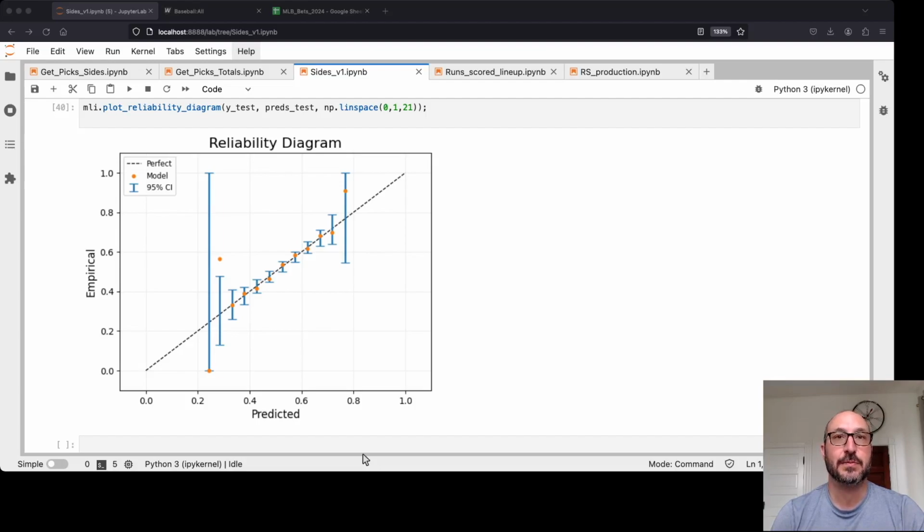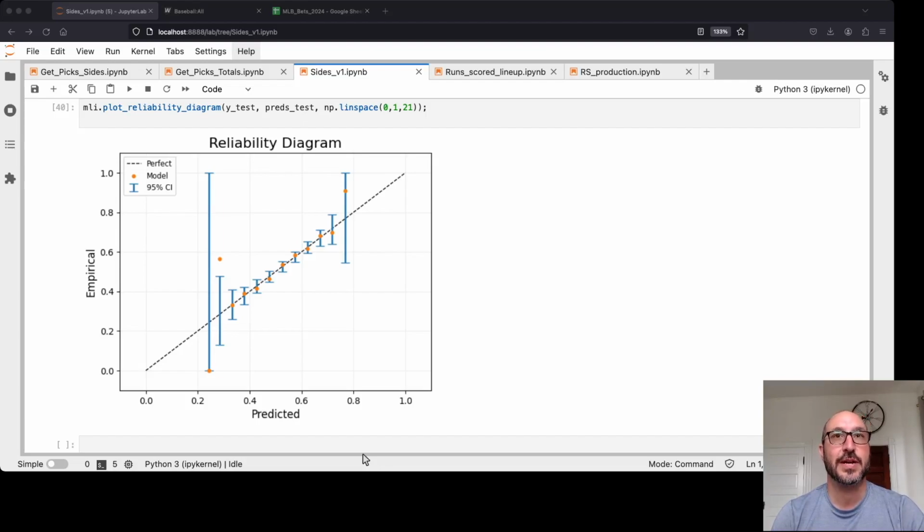So when I was picking which team is going to win, this is a reliability diagram showing my predicted probability and the actual probability that was realized. And these error bars show the 95% range of what you'd expect to happen just based on normal variation. And so you can see this model is quite well calibrated. All the dots are very close to the line, as you can see, with the exception of maybe this one and this one and this one, but those are places where we have very little data. So for the most part, this reliability diagram looks really good.